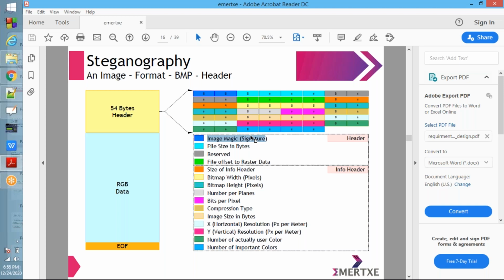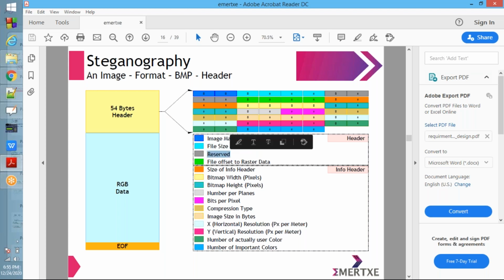Next, file size in bytes. The next 4 bytes will be the file size in bytes. What is the size of this image file? That will be there in these 4 bytes. Next 4 bytes are reserved, nothing is stored there.